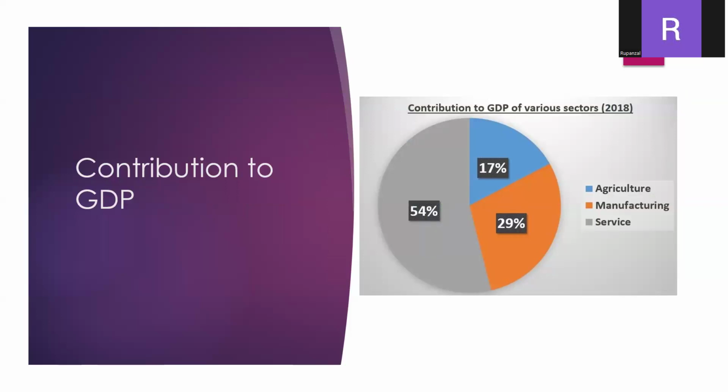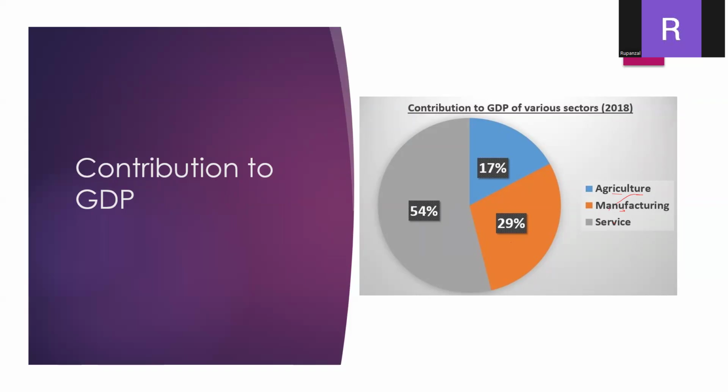So here are the different sectors contributing to the Indian GDP. We have three sectors: service sector, manufacturing, and agriculture. In the service sector we have IT services, then manufacturing industries, and agriculture fields like horticulture.